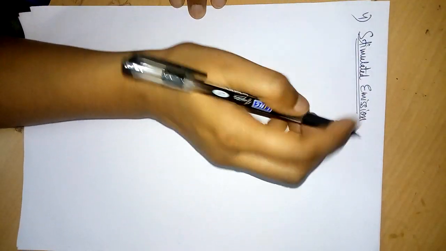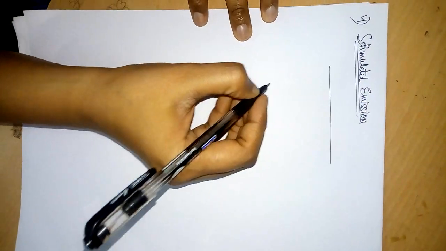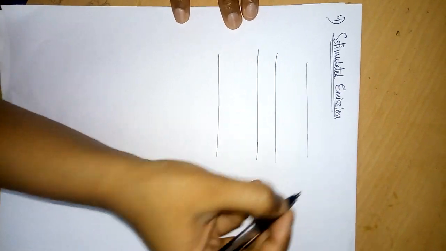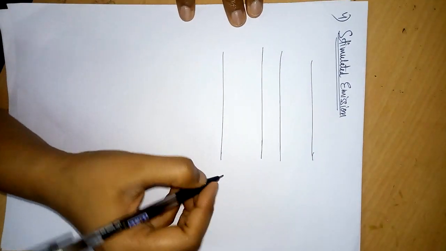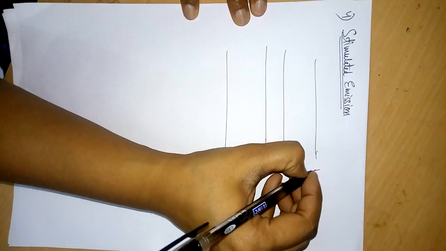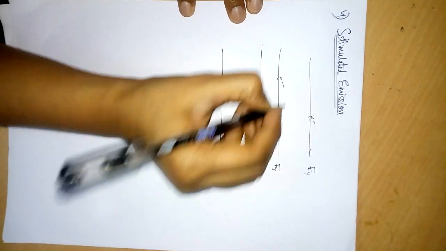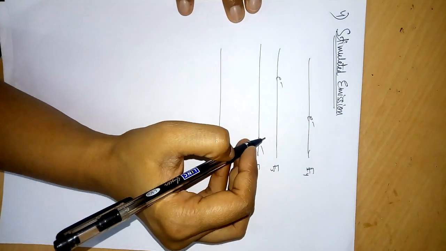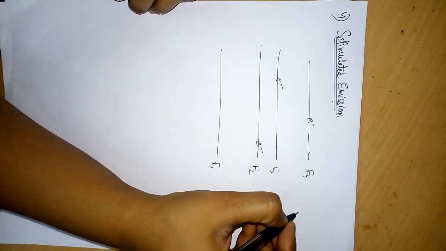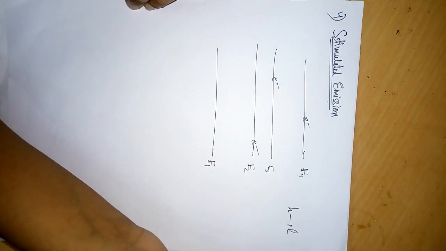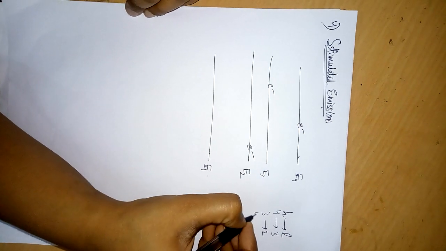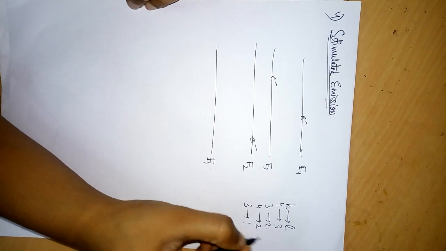So talking about stimulated emission, again we have many energy levels just like in spontaneous emission, because the atom is the same that we are considering: E1, E2, E3, E4, and similarly electrons are in all three high energy levels. Emission means that the electron will jump from a higher energy level to a lower energy level. It can either jump from 4 to 3, 3 to 2, 4 to 2, 3 to 1, and many more.